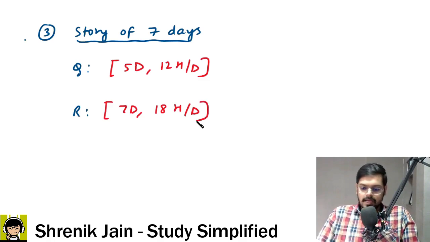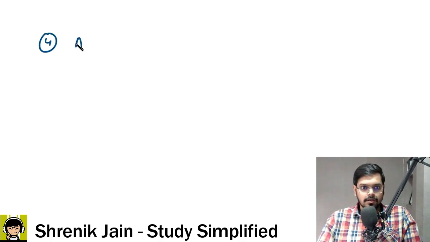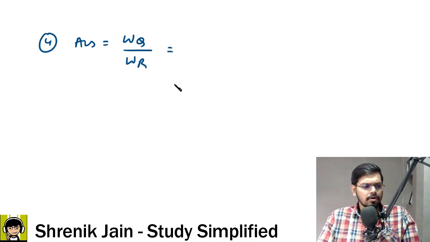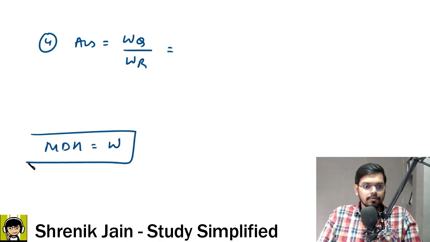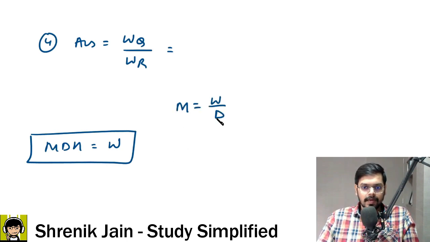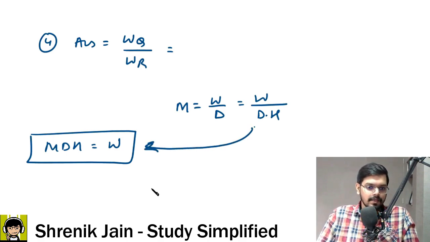So now, as per the question, what is our requirement? Sir, you need the ratio of work done by Q divided by work done by R. And what is work? Sir, do you remember MDH, MDH? What is this MDH? MDH is equal to W. And this is gotten by very simple logic. Your M is equal to W by D. But here the story is every day they are putting some hours. So D into H calculation we are doing. So if you rearrange, M is equal to W by D into H. MDH, MDH. So W is equal to MDH.